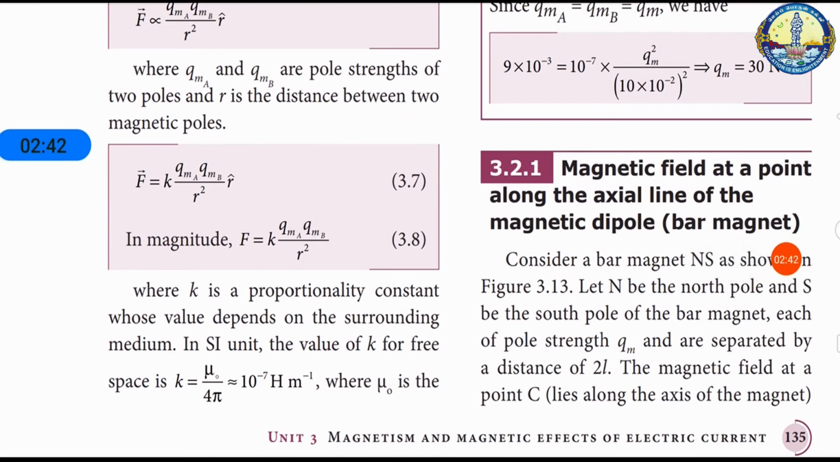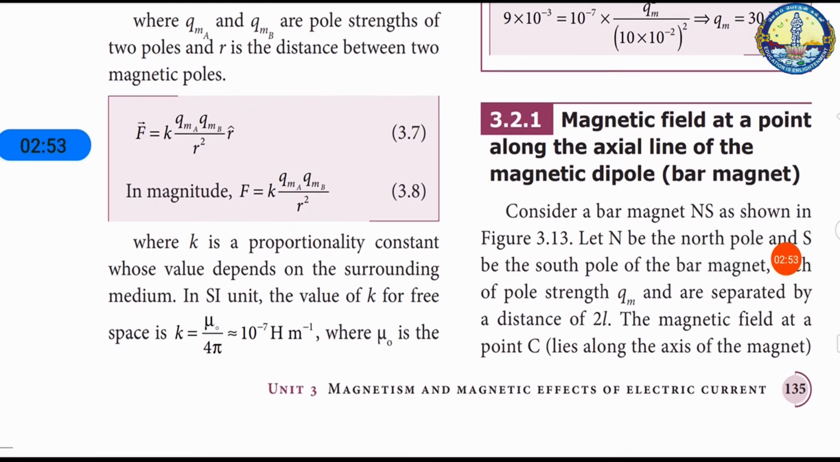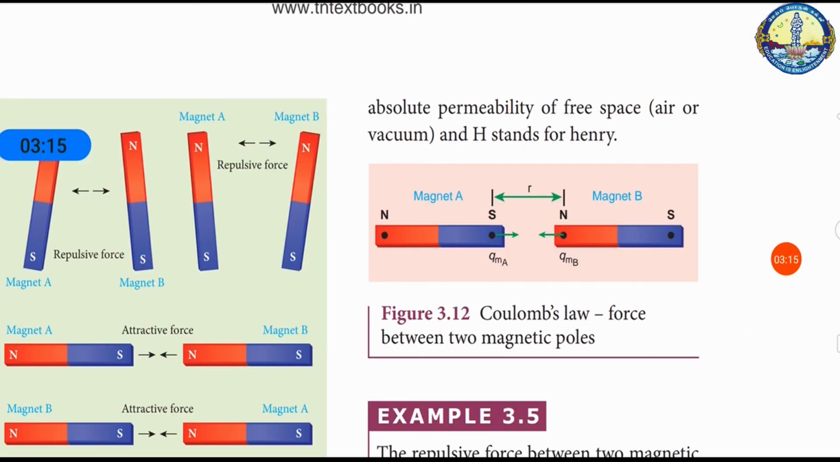In magnitude, we can write F is equal to K QMA QMB divided by R square, where K is the proportionality constant whose value depends on the surrounding medium. In SI units, for free space, K is equal to mu naught divided by 4 pi, which is nearly 10 power minus 7 Henry per meter, where mu naught is the absolute permeability of free space, air or vacuum, and H stands for Henry.